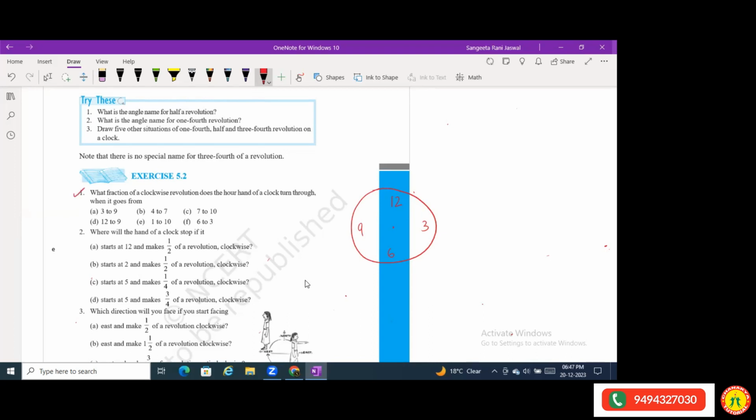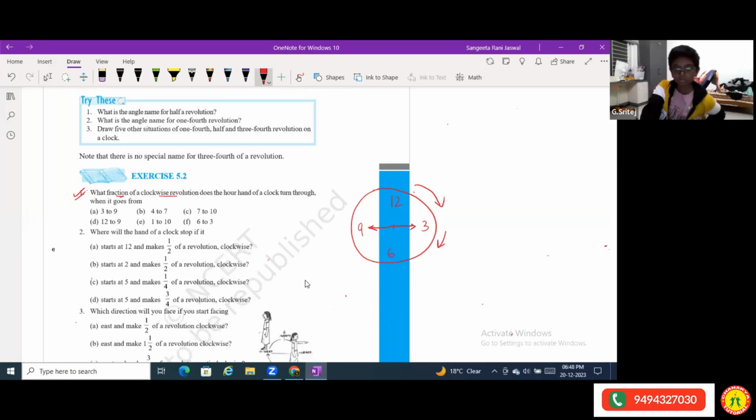I just read the question, the first question. What fraction of a clockwise revolution? Clockwise is the direction of the clock. Now, it's asking for the fraction of a clockwise revolution does the hour hand of a clock turn through when it goes from 3 to 9? This is the hour hand of the clock. The small hand is called the hour hand. When it goes from 3 to 9, how much fraction is it covering in a clockwise direction?